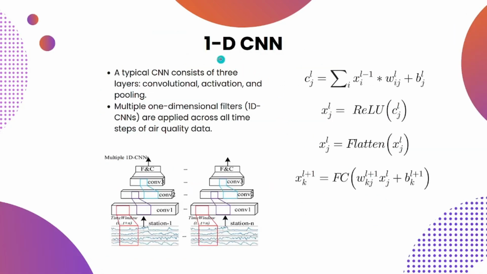A typical CNN consists of three layers: convolutional, activation, and pooling. Multiple one-dimensional filters are applied across all time steps of air quality data.